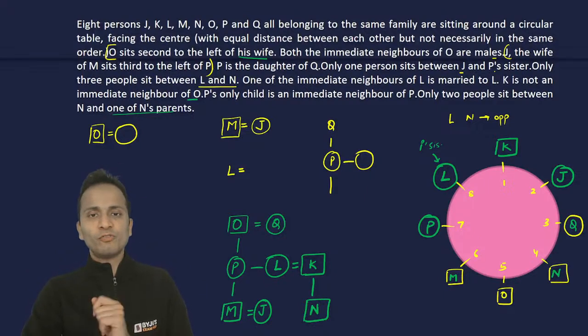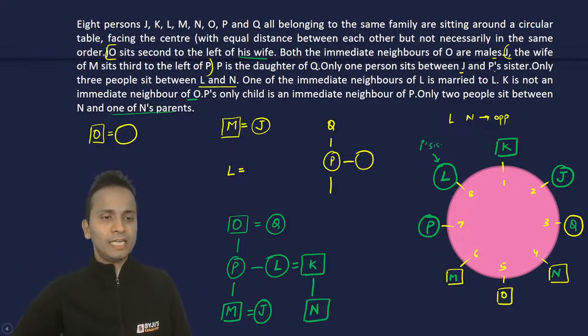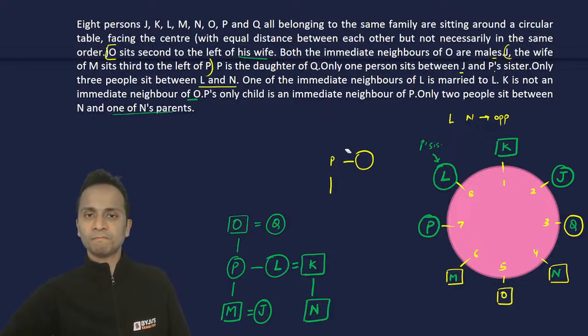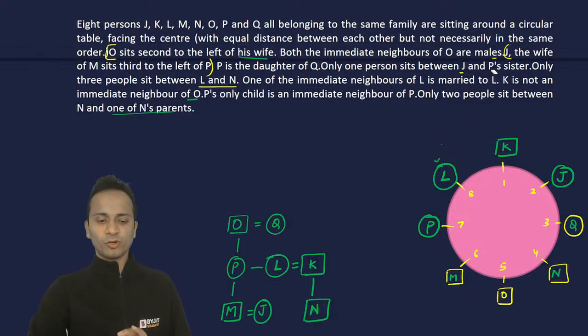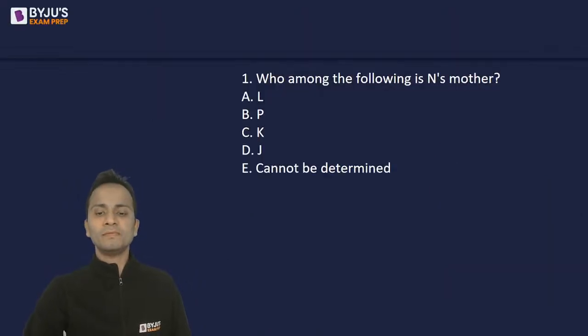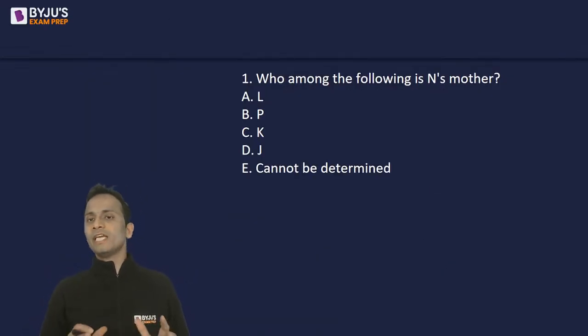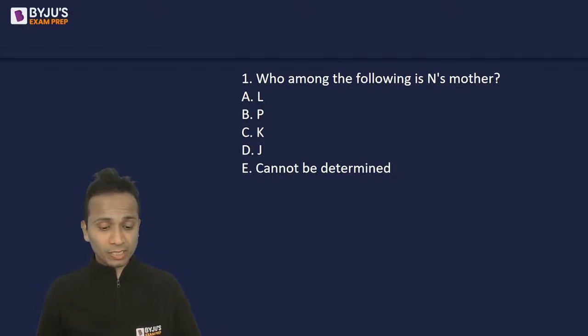Okay. So for the first question, wait, let me erase the extra data that I have written. Okay, so I'll be referring to these 2 diagrams for each and every question. So question number 1, who among the following is N's mother? Samarth says he has drawn the same diagram. That's wonderful, Samarth. Good.